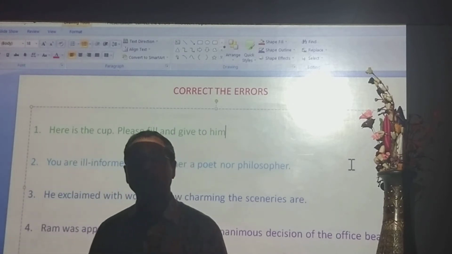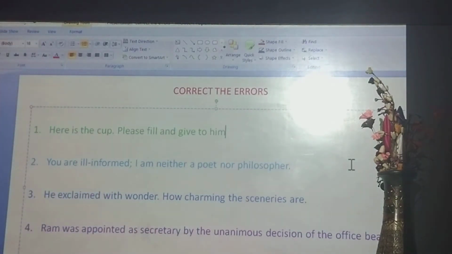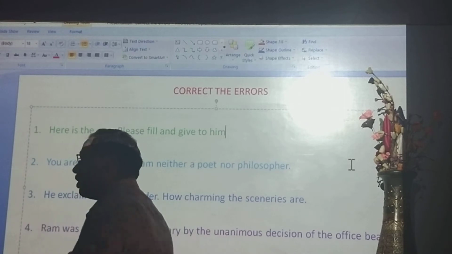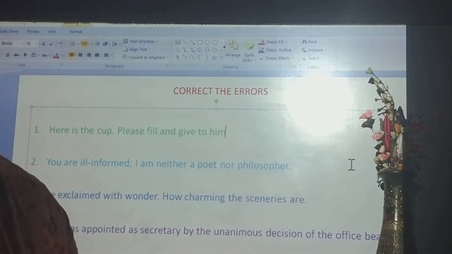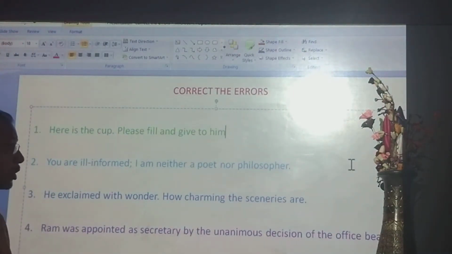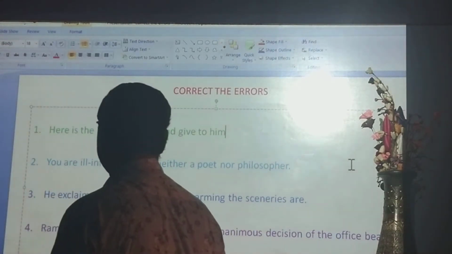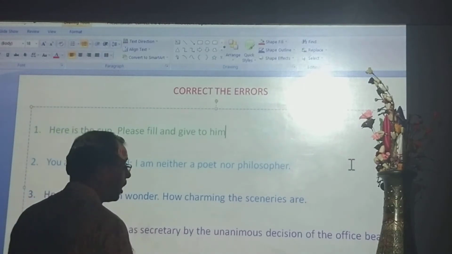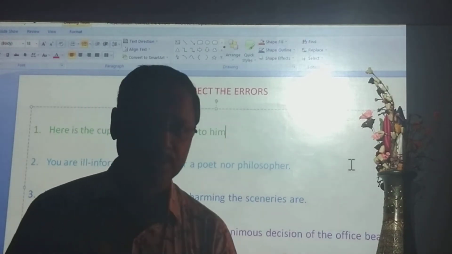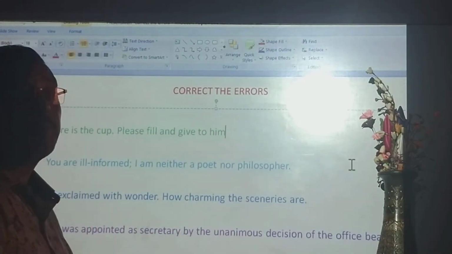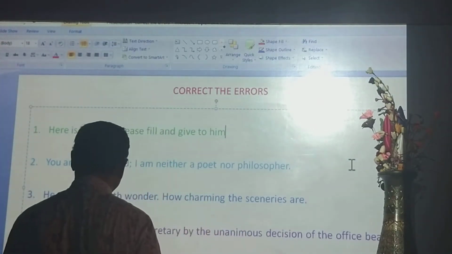Today we shall go through the third class of correct the errors. Already we have gone through a lot of chapters explaining and analyzing the rules. Most importantly, we have completed the agreements of R. Today I will go through 15 questions covering almost all the chapters. We will analyze the sentence from the parts of speech. The concept of parts of speech will be discussed.